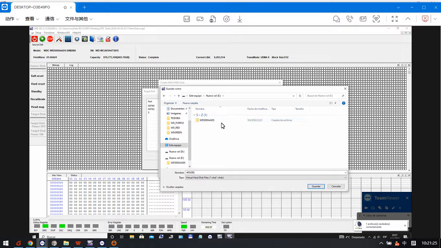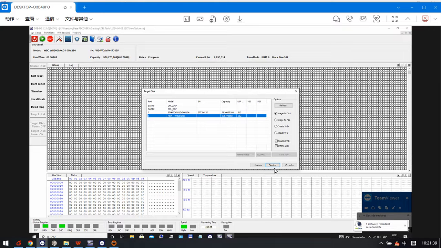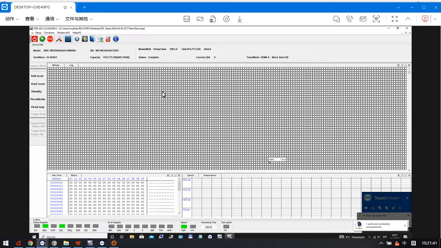Okay, so we save this VHD here and click create, close. Okay, now the target drive has been set.